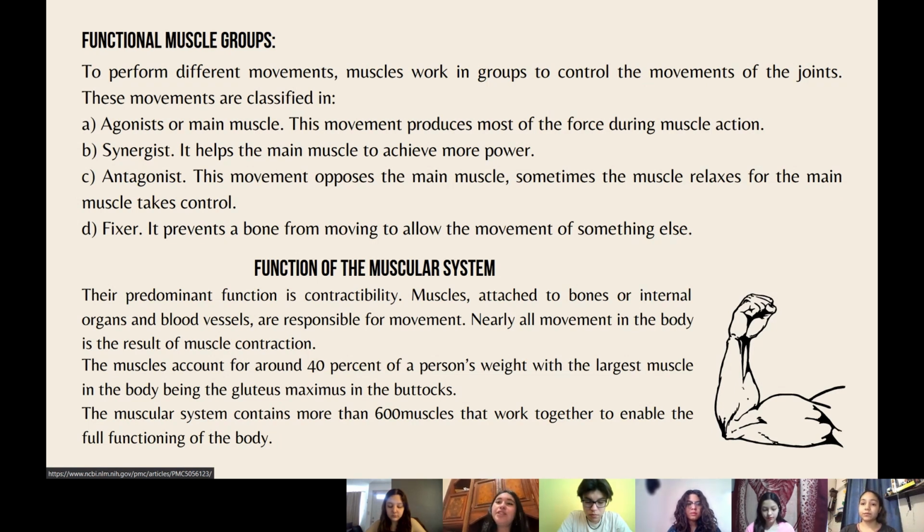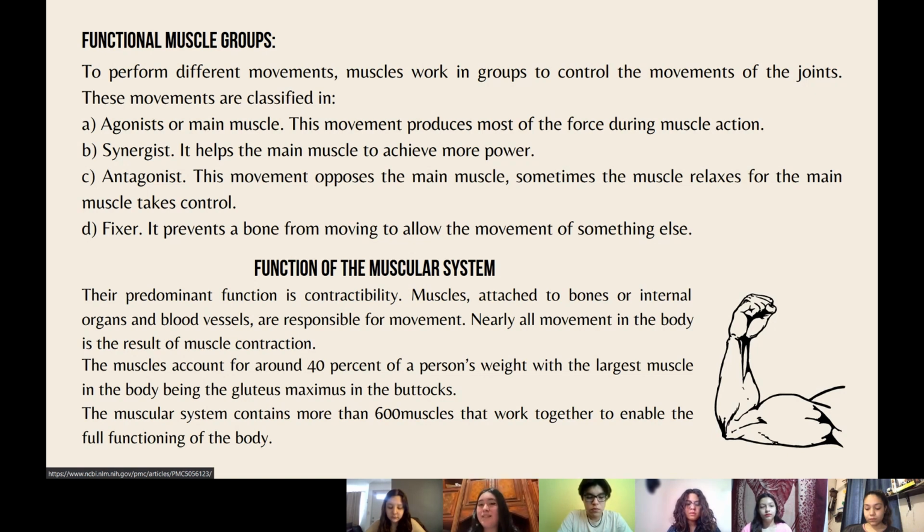Okay, now we're going to see the functional muscle groups. To perform different movements, muscles work in groups to control the movements of the joints. These are classified as agonist, or main muscle, which produces most of the force during the muscle action; synergist, which helps the main muscle to achieve more power; antagonist, which opposes the main muscle, and sometimes the muscle relaxes so the main muscle takes control; and fixer, which prevents a bone from moving to allow the movement of something else.